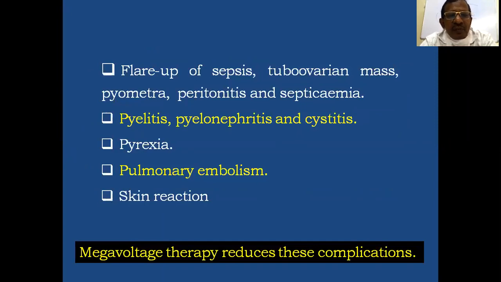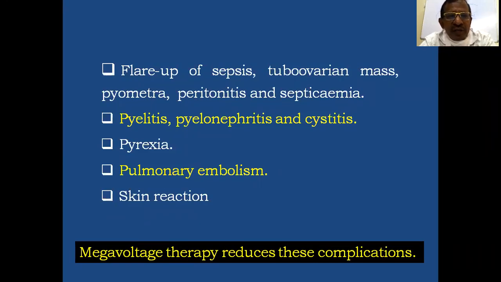Then there may be flaring up of the sepsis. So usually sepsis should be controlled before giving radiotherapy by antibiotics. Specific antibiotics should be given beforehand. So there should not be any septic focus during the course of radiotherapy.